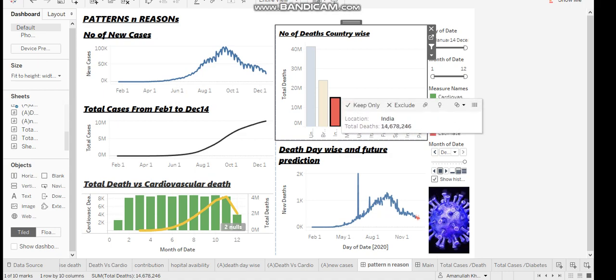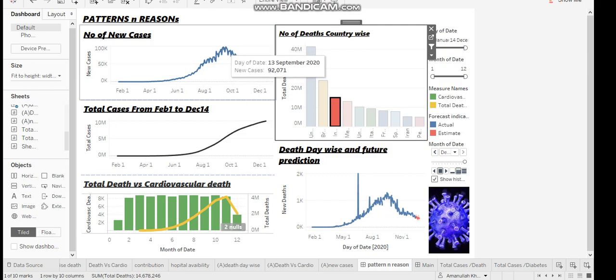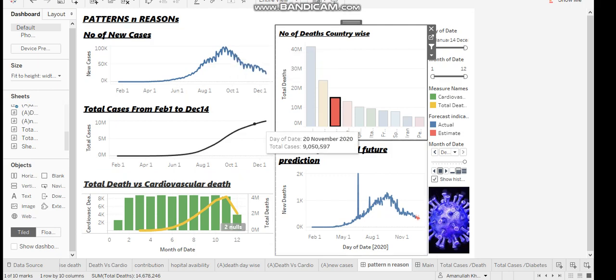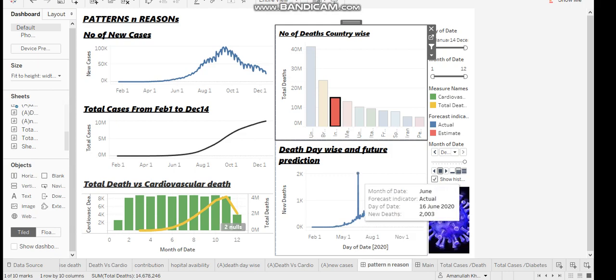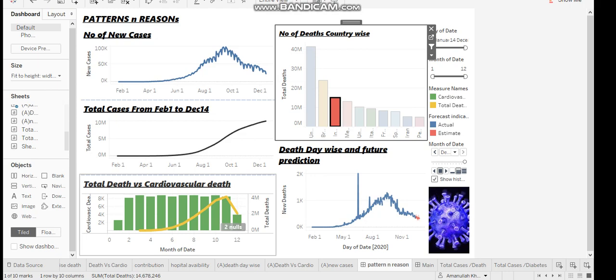New cases show the peak in the month of September, and new deaths show the peak in the month of June. On that same day of 16 June 2020, we can see that there are 2000 new deaths, which is a very big ratio. Also, the death rate of cardiovascular patients was high during this time.